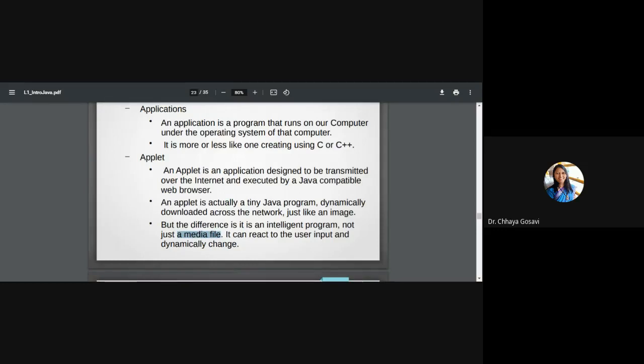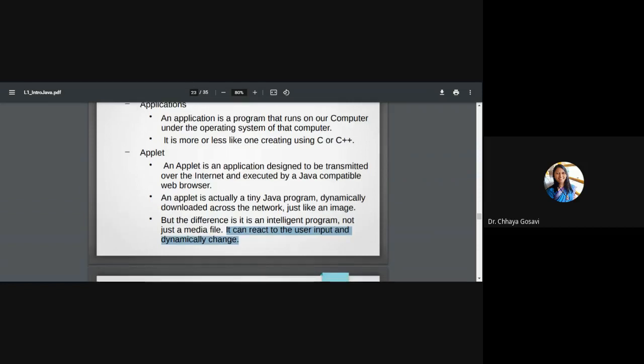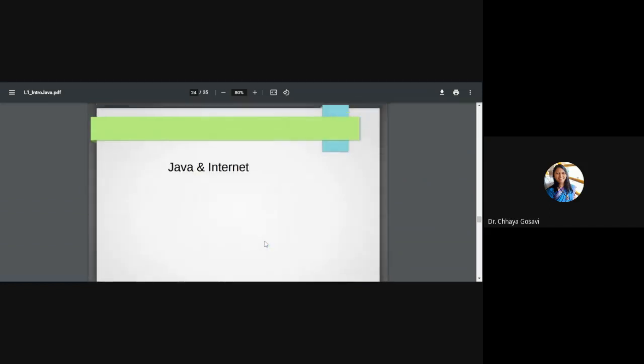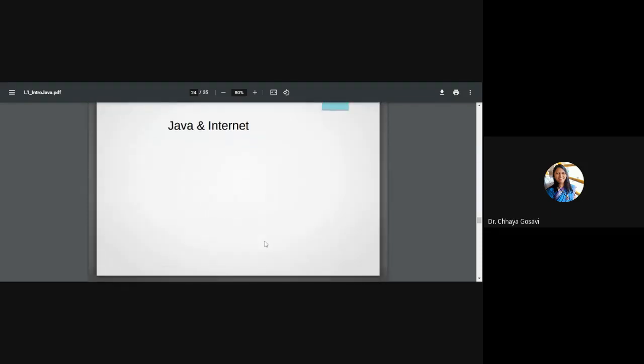That is because of applets or servlets. So these are intelligent programs. It is not just a media file. It can react to user input and dynamically change. Servlets are server-side Java programs.